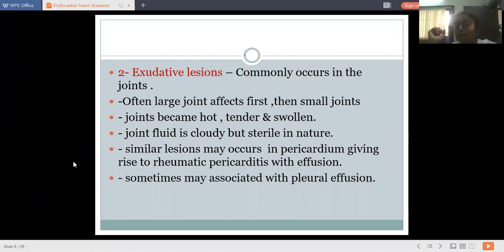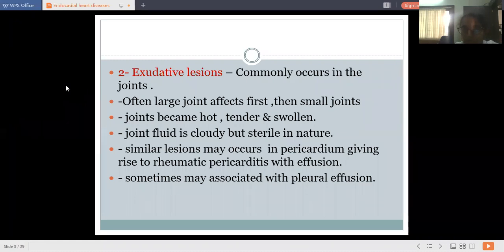Proliferative lesions are related to the formation of Aschoff's bodies and Aschoff's nodules. Maybe in the myocardium, or the pericardium, or the endocardium; endocardial valvular lesions are more prone to get these affections. This is all about the proliferative lesions.